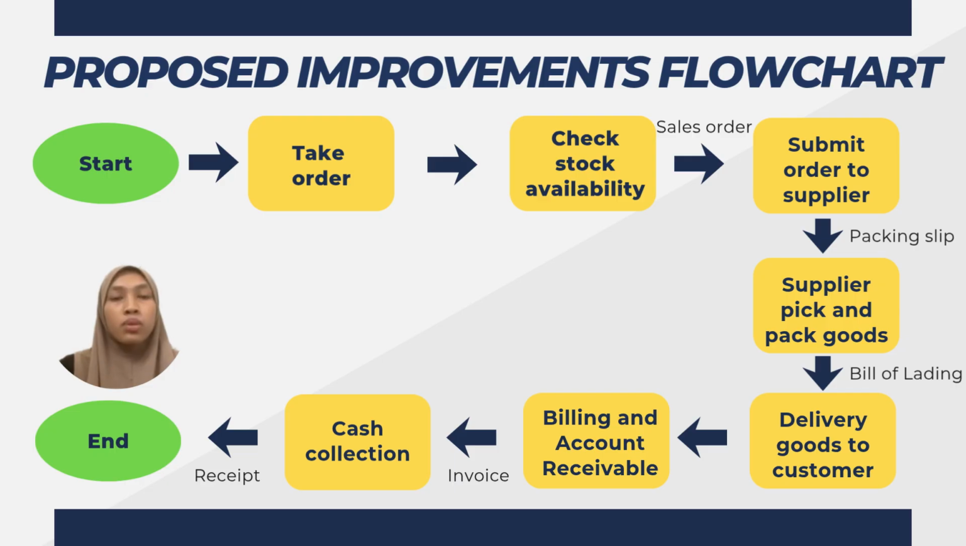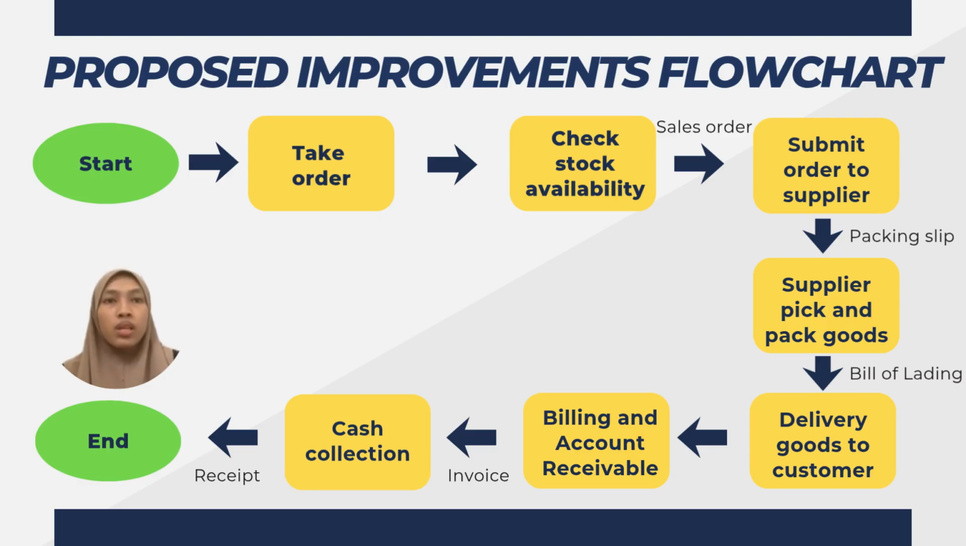If the stock is unavailable or insufficient, the company will submit order to supplier. Instead of storing excessive inventory, the purchase order is sent directly to the supplier. This approach reduces warehousing costs and improves inventory management. After receiving the purchase order, the supplier picks and packs the goods according to the customer's order. The supplier prepares the products for shipment and ensures they meet the required specifications.